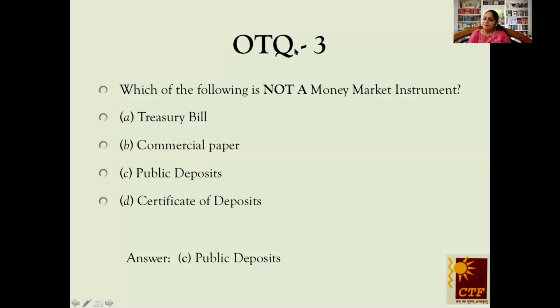Kavita ma'am, I just want to ask something. Ma'am, if the answer is public deposits, it's okay, the students have done it quite well by writing the right answer. Should we give the explanation that the public deposit is not a money market instrument? I think in this case, because the correct option is already given, there's no need to mention. But in case there is a true-false kind of question and the answer is true, then it would be okay. But if the answer is false, in such true-false questions, it must be there. To be on the safer side, one must correct that particular statement.